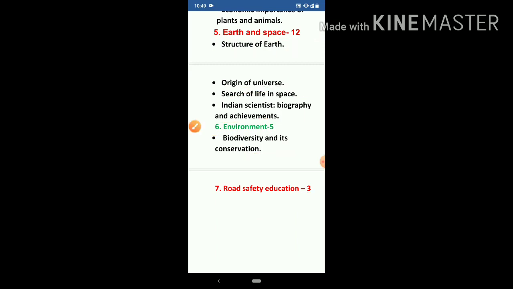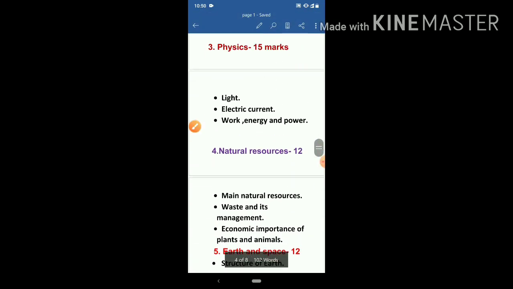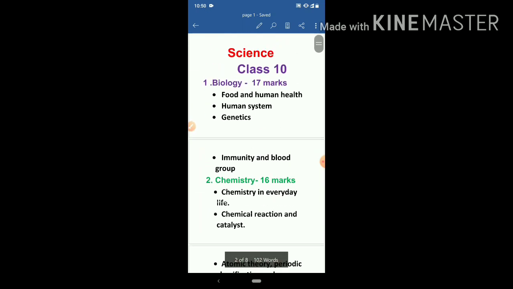In this way, in today's class we have seen the syllabus of science. From the next classes we will start chapters one by one, and in such a way that all the students can improve, or we will try to make our classes so effective that it is beneficial for each and every student.